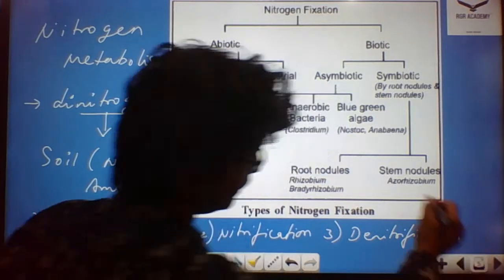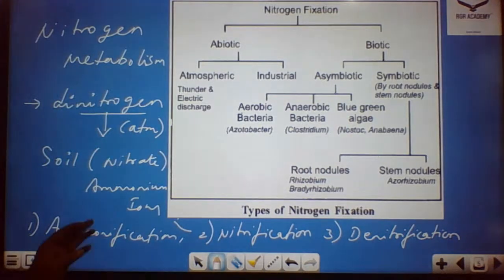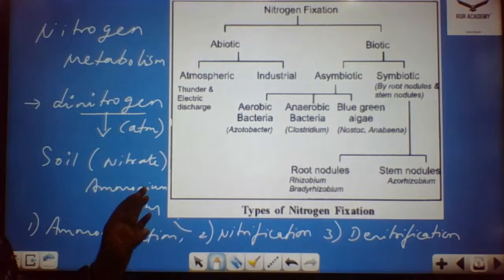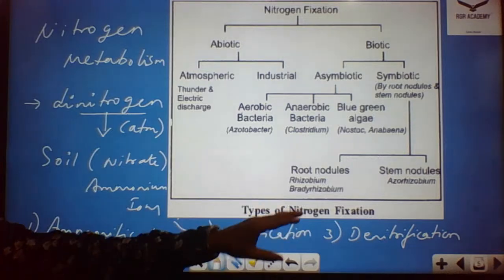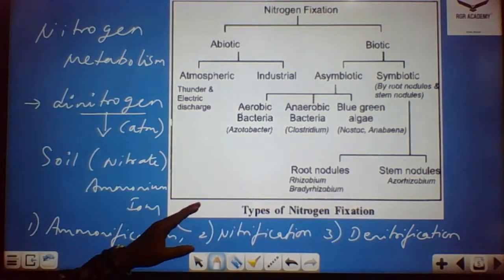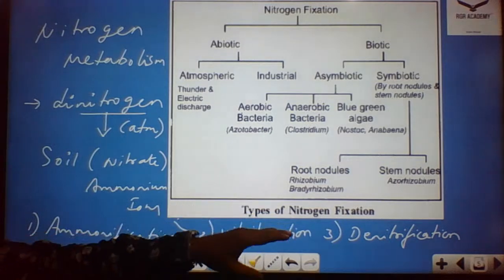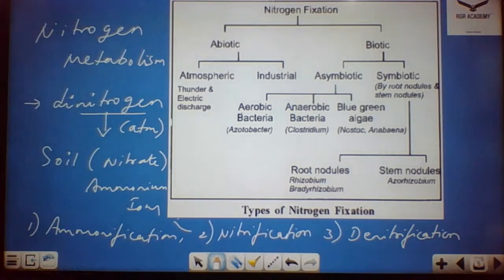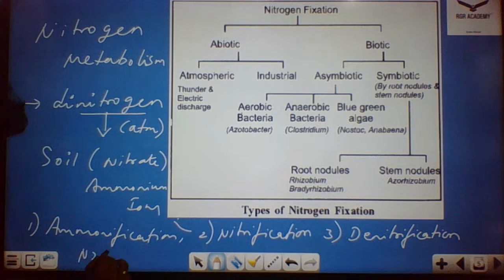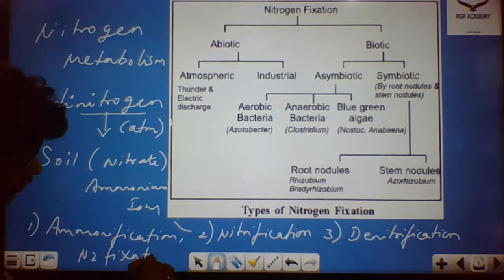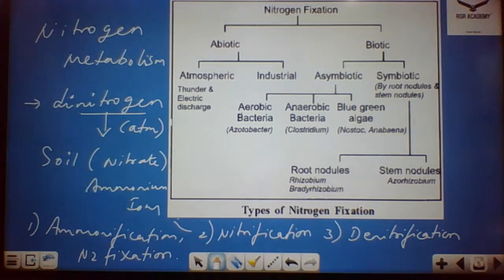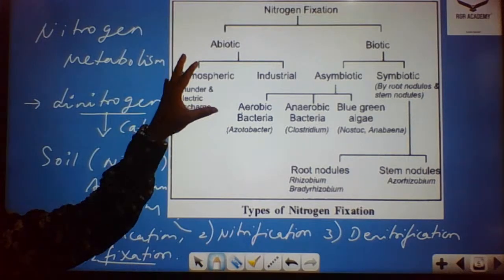These are the main stages that we'll discuss under each segment: ammonification, nitrification, denitrification, nitrate assimilation, and also nitrogen fixation. We're going to discuss all of these in this particular chapter. Now we'll begin with the nitrogen fixation.